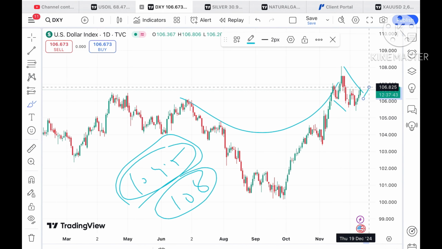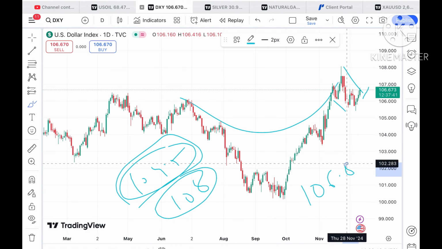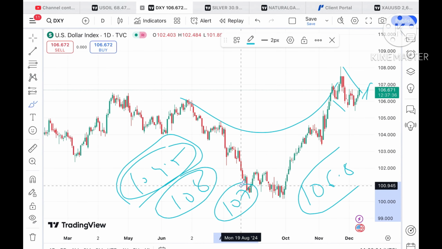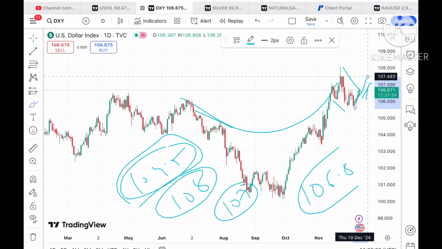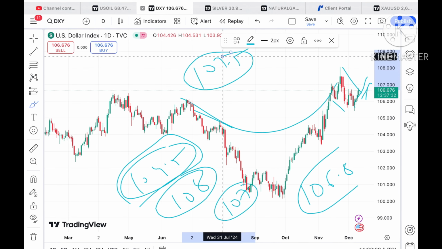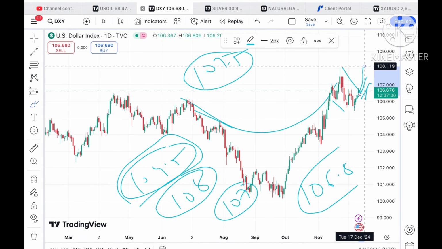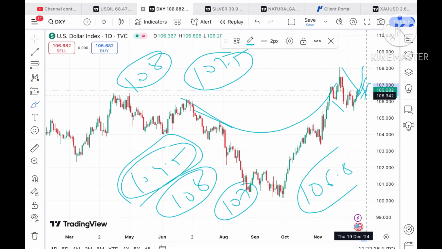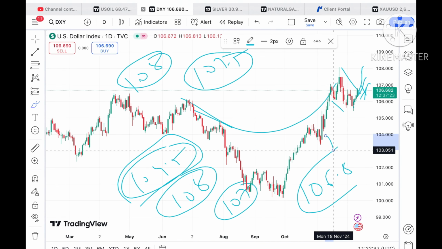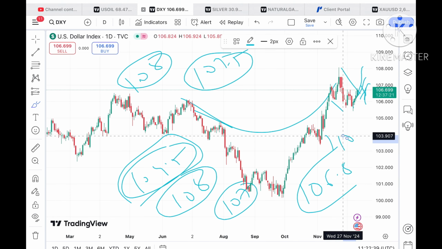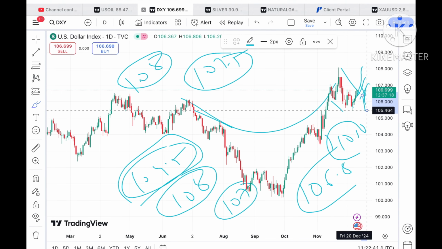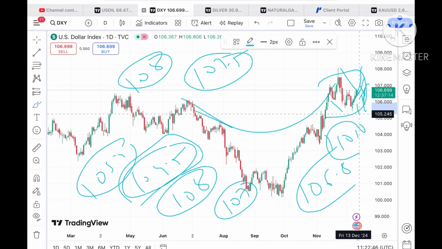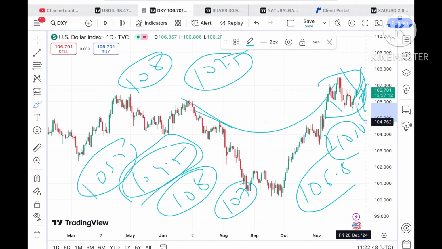There is a U pattern forming at this level. Suppose if the price sustains this level, it can go towards a level of 106.8, and once moving above this level, it can go towards 107. Suppose if the price moves above this level, it will cross a level of 107.5, and then a further upside movement we can see towards 108, and then it can make a new high. But if the price doesn't sustain, it can come down towards 106.3, and from there a level of 105.8, and once it starts moving below this level, it will cross a level of 105.5, and then a further downfall we can see towards 104.8 dollars.